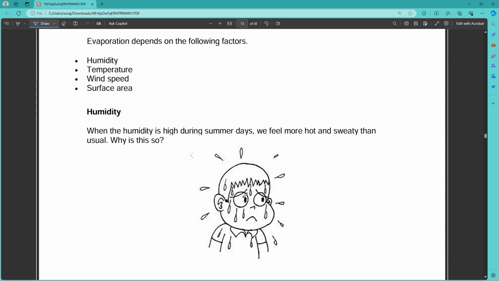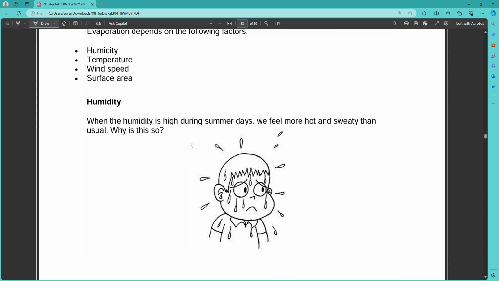Then comes humidity. When the humidity is high during summer days, we feel hotter and sweatier than usual. Why is this so? Because nowadays there is a lot of heat and humidity also. If only heat is there, no problem, but if it is heat plus humidity, we feel very sweaty.